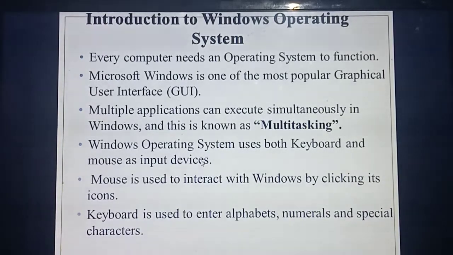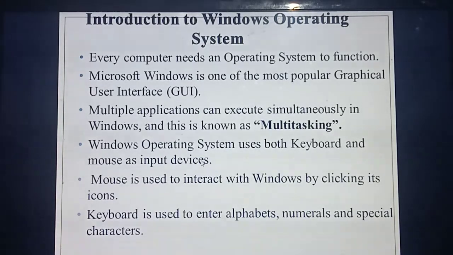Okay, so next one is the keyboard. What's the use of the keyboard? Using the keyboard you can type whatever you need: alphabets, numbers and special characters. So what are the important things of the Windows operating system? Each and every computer needs some operating system to function. One important, most popular feature supported by this operating system is the GUI, that is graphical user interface. And in this operating system, more than one application can be executed at the same time.